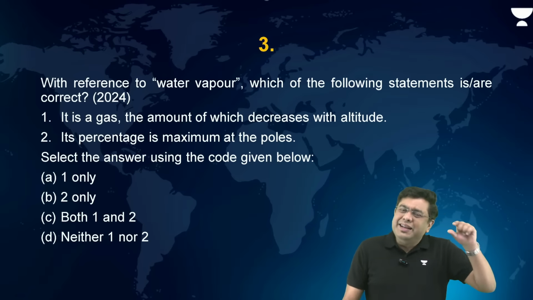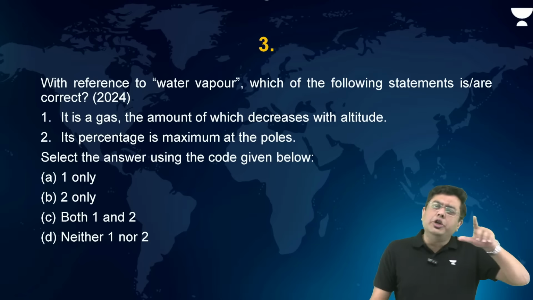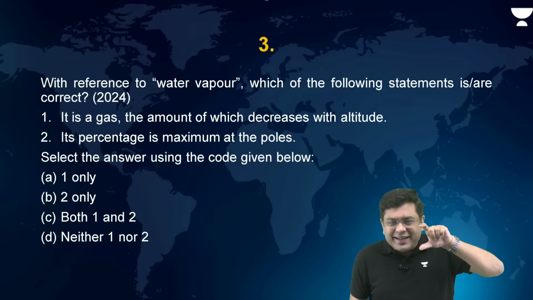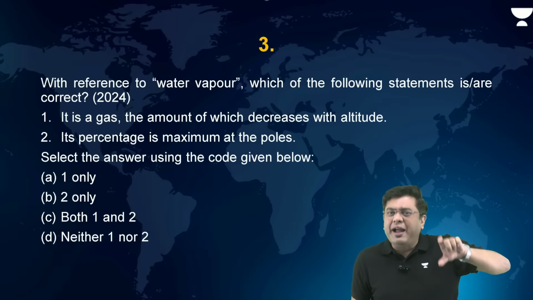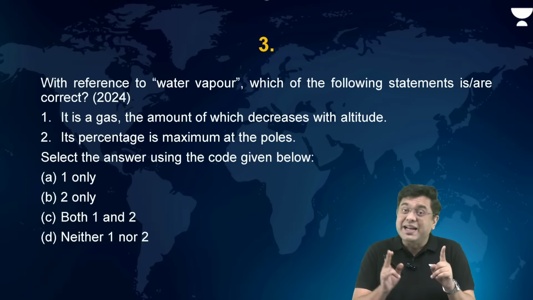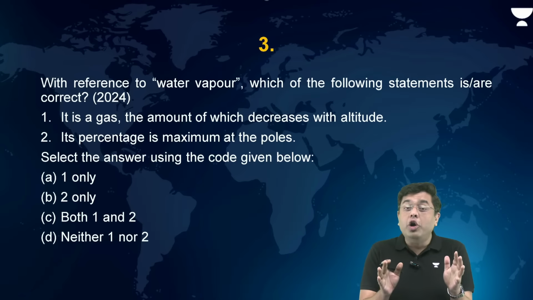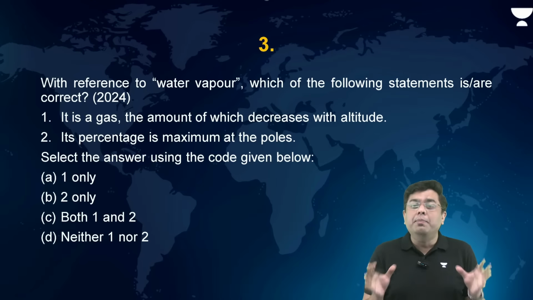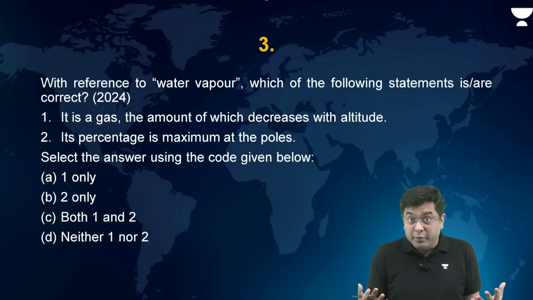So it is largely present in the region of the troposphere itself, right? And most of the water vapor is restricted to a height of around 5 to 7 kilometers from the surface of the planet. Understand, the troposphere overall constitutes close to around 80% of the overall mass of the entire atmosphere.